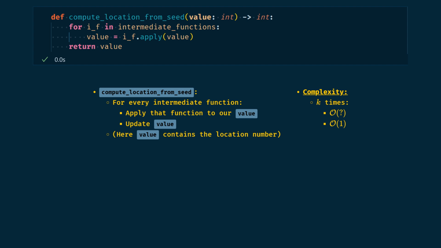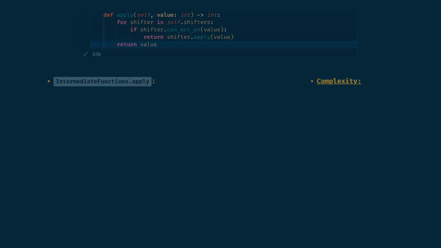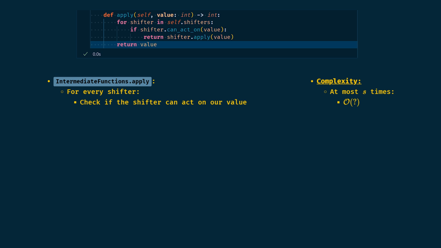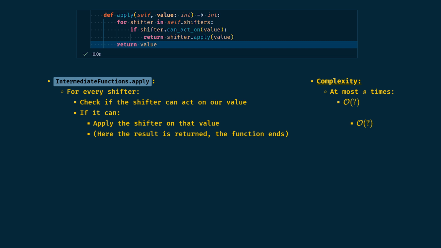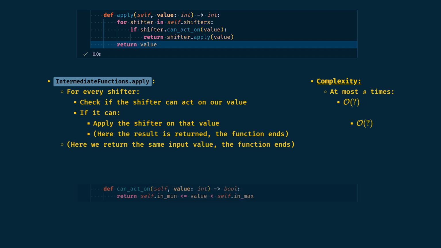So, let's find out the complexity of the function apply from our intermediate function objects. Here, for every shifter, that is at most s times, we check if the shifter can be applied to our current value, that is another unknown complexity. If it can be applied, we compute the shifting, another unknown complexity, and we end here, since the function returns the result of that computation. If after checking every shifter we couldn't find one, we simply return the same value we had as an input, so the function ends.